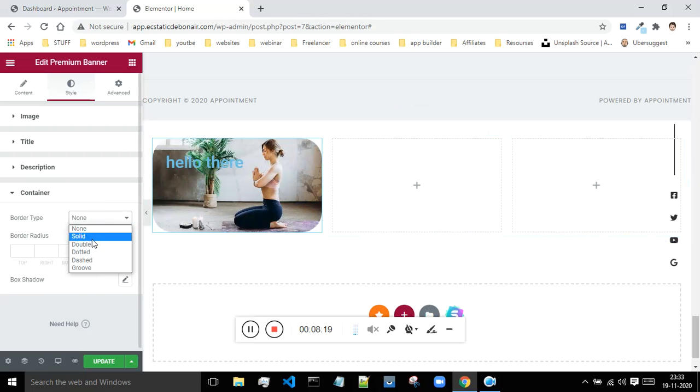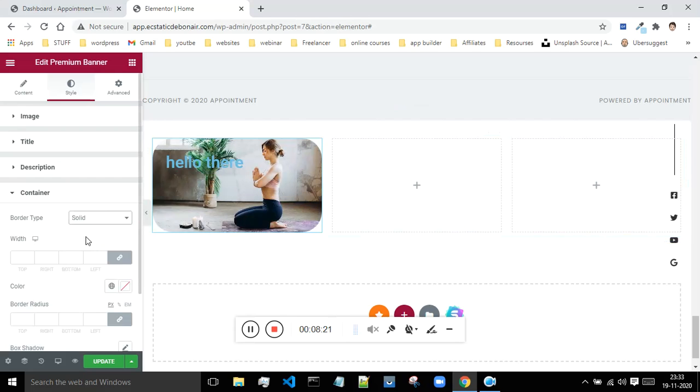So if you want to give a border to the container, then you can give that. I have given the border as solid. Now as can be seen, you can see this blue color border over here. This is all because of that border. If you want to give width to this border, then let me just show you how to do that. Okay, so now this border is clearly visible.